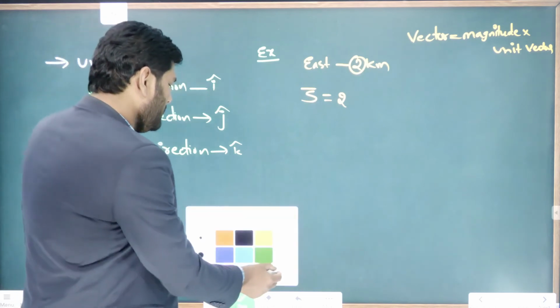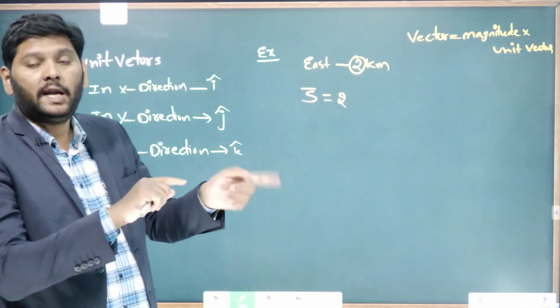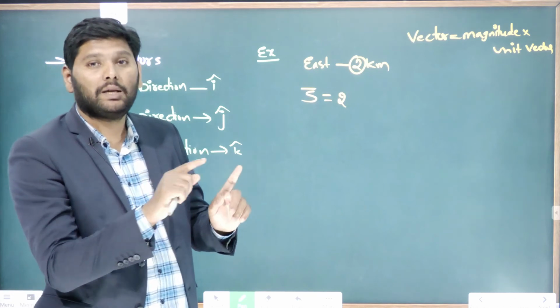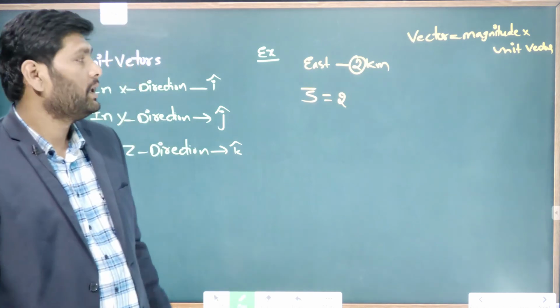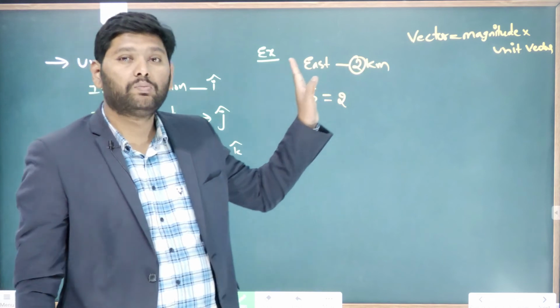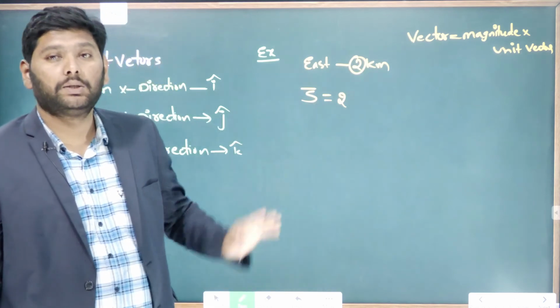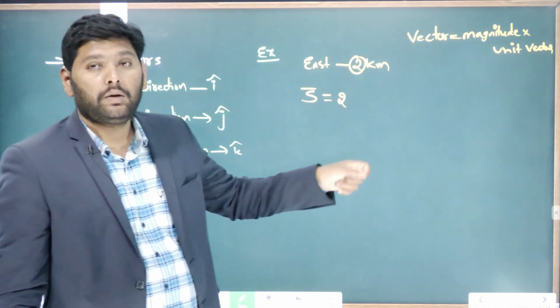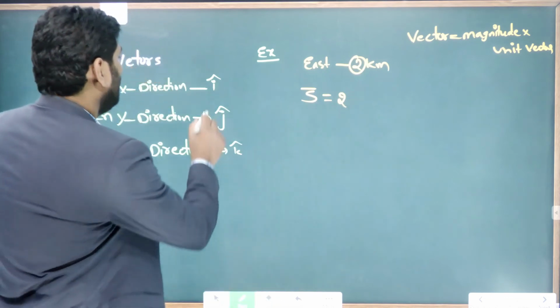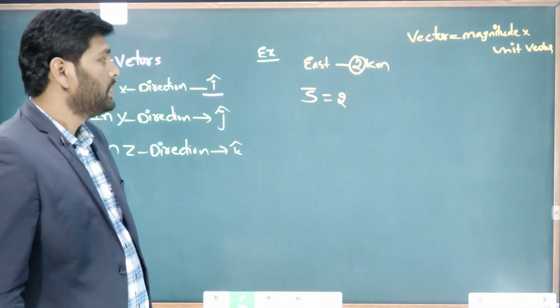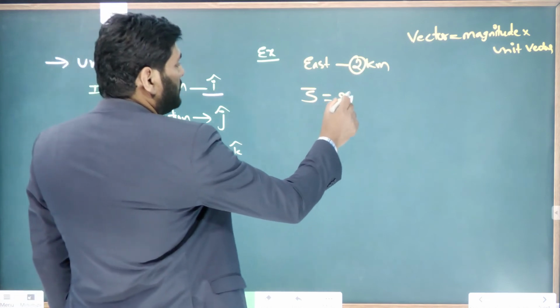East direction. Let us take west and east as the x-axis. Then the object is moving in positive x direction. In x direction, the unit vector is already discussed as I cap. So you can keep I cap here.